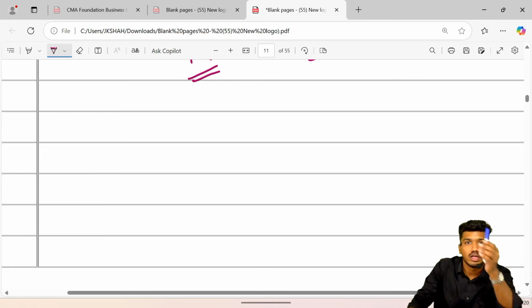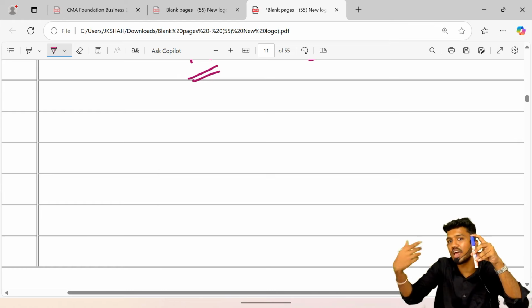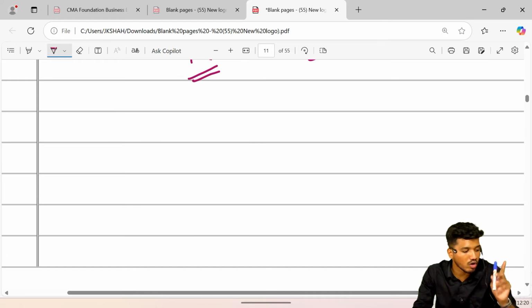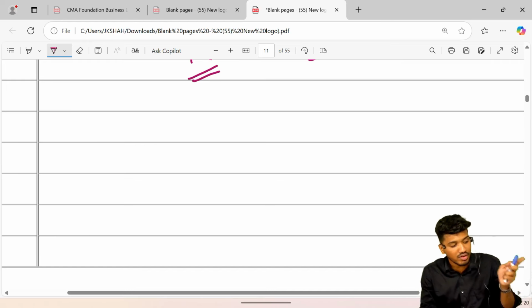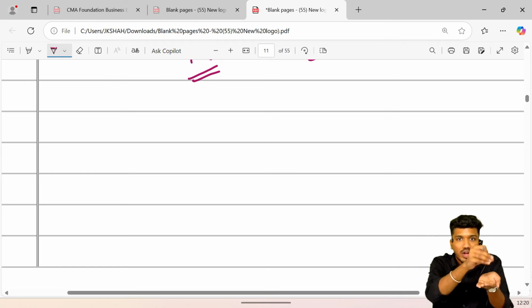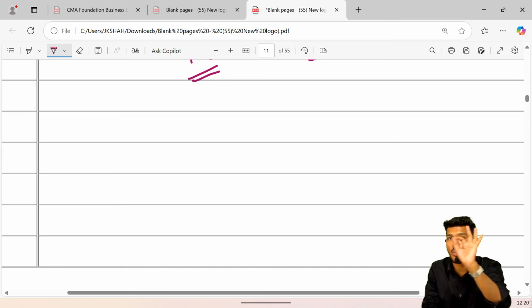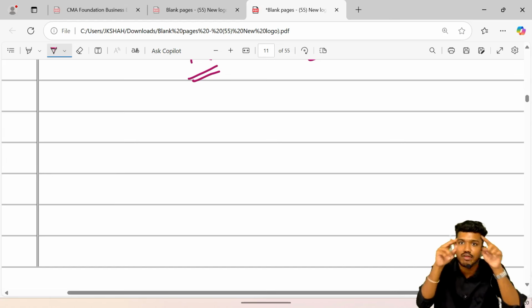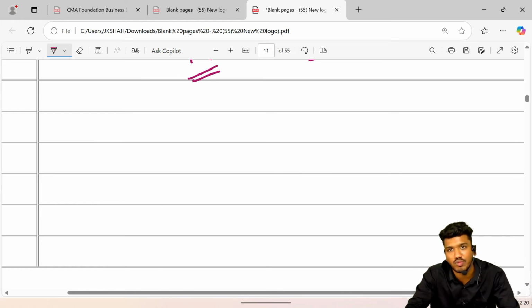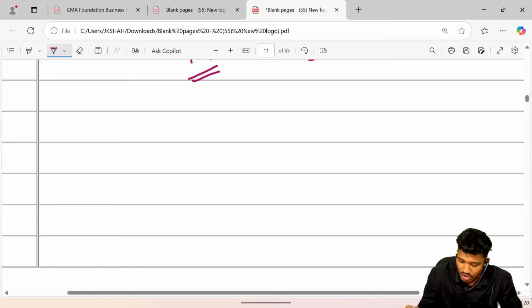But to produce one quantity, the cost I have incurred shall be named average cost or cost per unit, and that average cost is inclusive of both components, a bit of fixed cost and a bit of variable cost. So in that average cost there is a fixed cost component included, and also a variable cost component added.